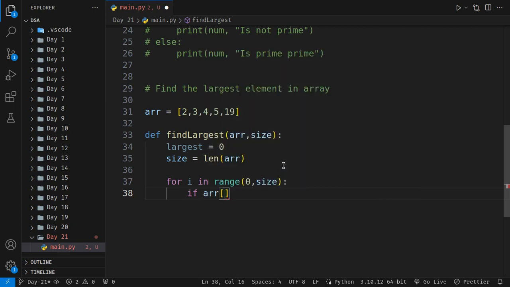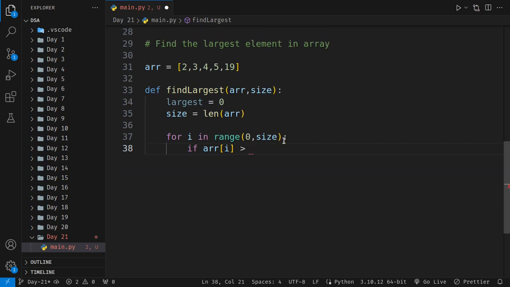if arr of i is greater than the front value, like 1, 2, 3, 4, like that.